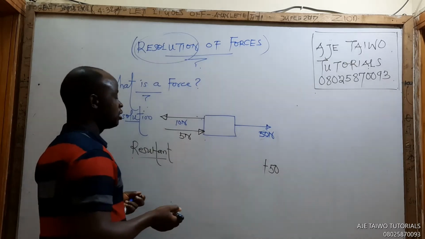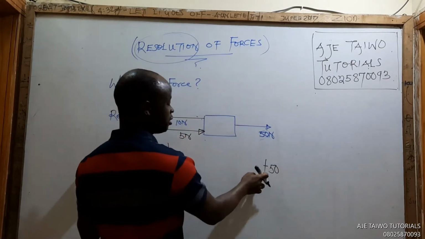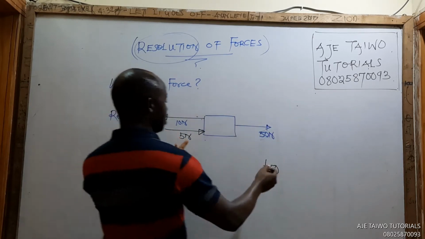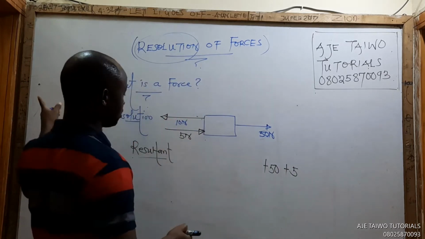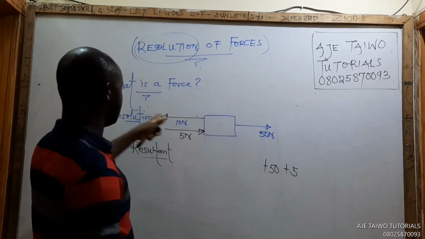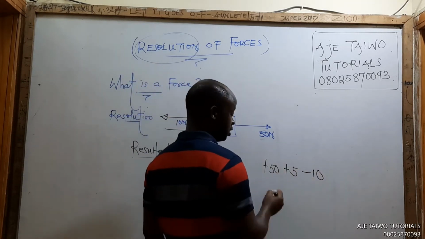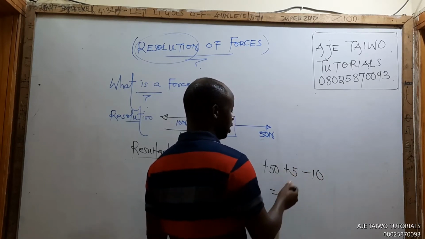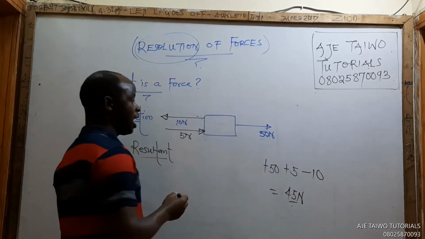So 50 is positive x-axis, that's plus 50. 5 is also in the positive x-axis, so that's plus 5. Now 10 is going in the negative x-axis, so that takes minus 10. At the end of the day, we have 50 plus 5 minus 10, which is 55 minus 10, that's 45. What do we call these 45 newtons, and how will they act?